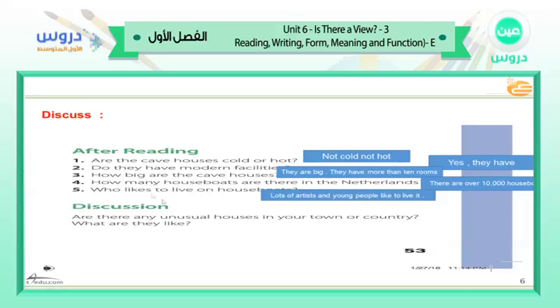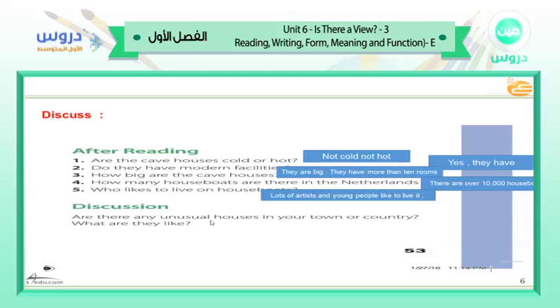The second section is about discussion. We have here the discussion question: are there any unusual houses in your town or country? I think there are many unusual houses and caves in my country, but nothing inside my city exactly. But in the kingdom, we have many houses and many caves in Hayel,